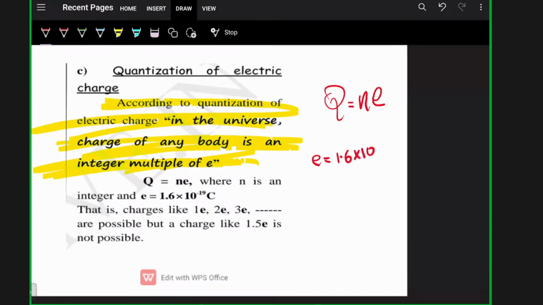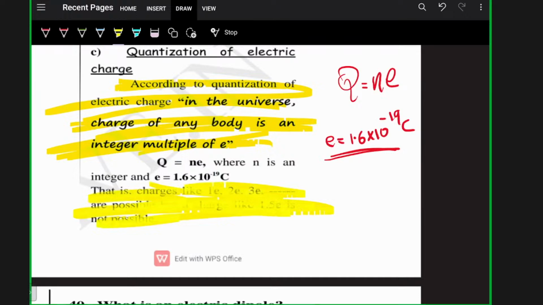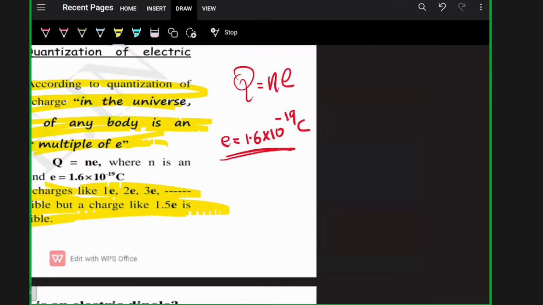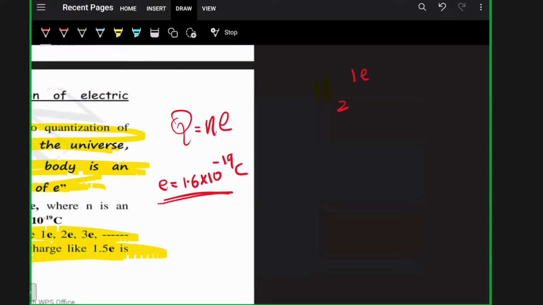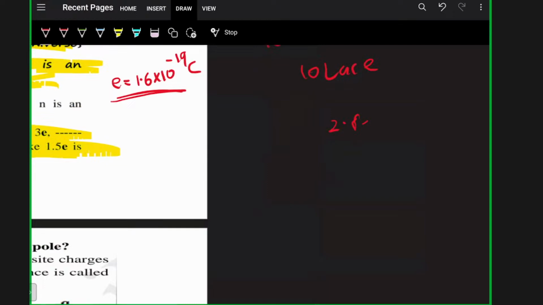Charges like 1e, 2e, 3e are possible, but a charge like 1.5e is not. A body can have a charge of 1e, 2e, 10e, 10 lakh e, 1 crore e, but not 2.5e, 3.5e or 10.5e.